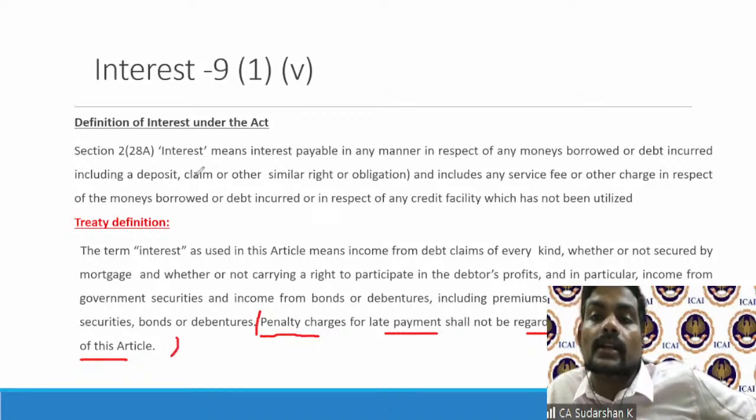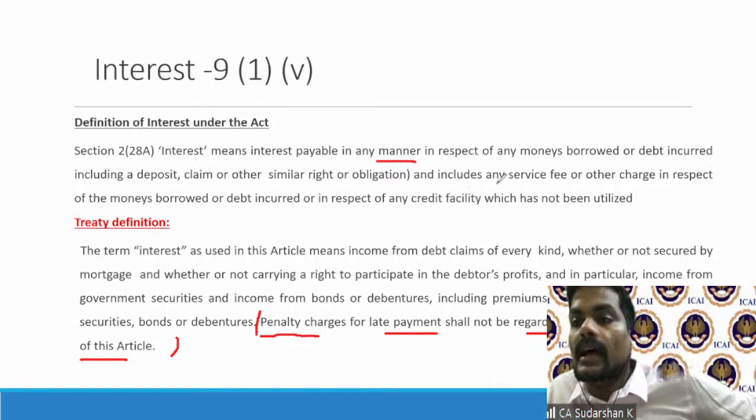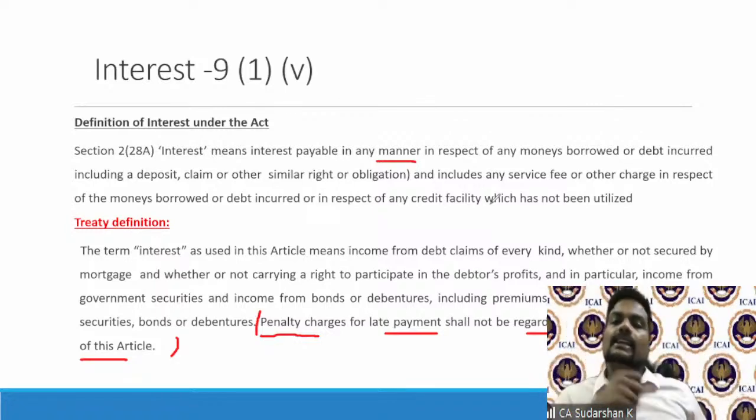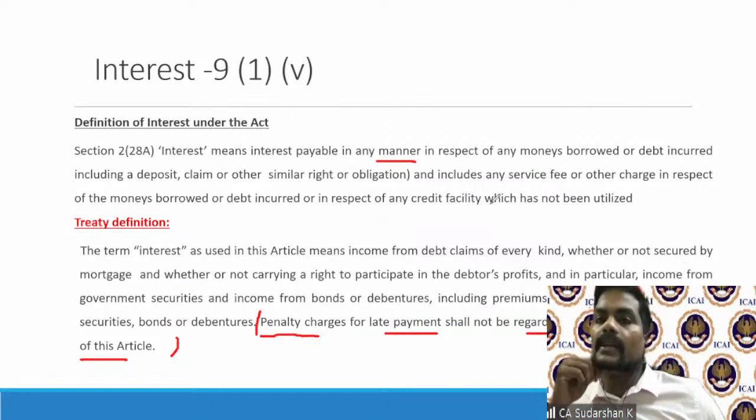What about domestic law? Domestic law says interest payable in any manner in respect of any monies borrowed or debt incurred, and includes any service fee or other charge in respect of the monies borrowed. There is no specific exclusion that penal interest for late payment should be excluded.